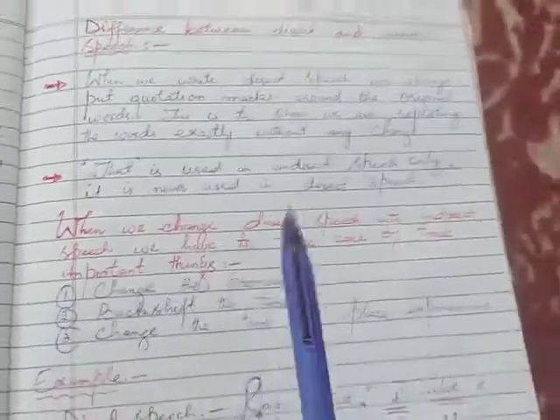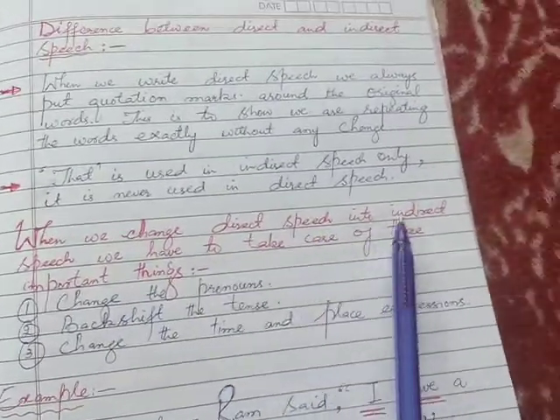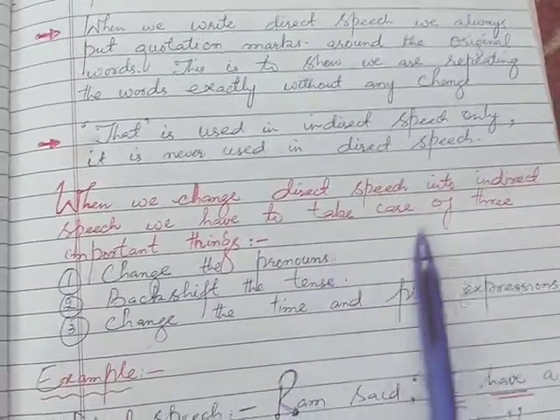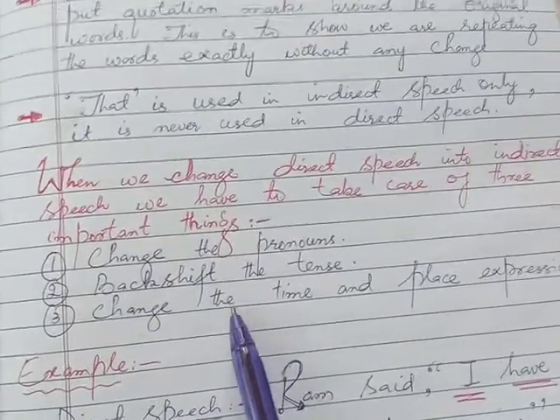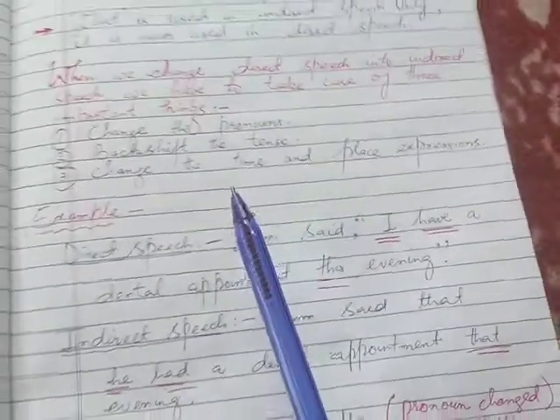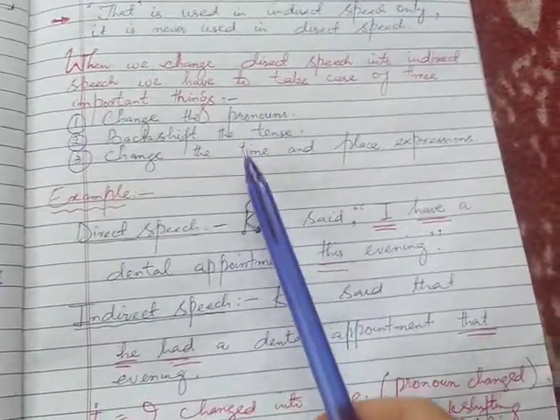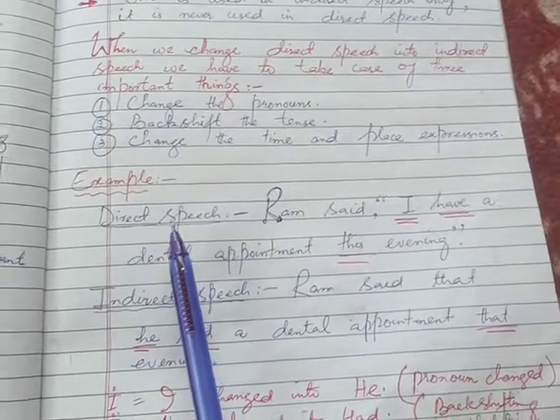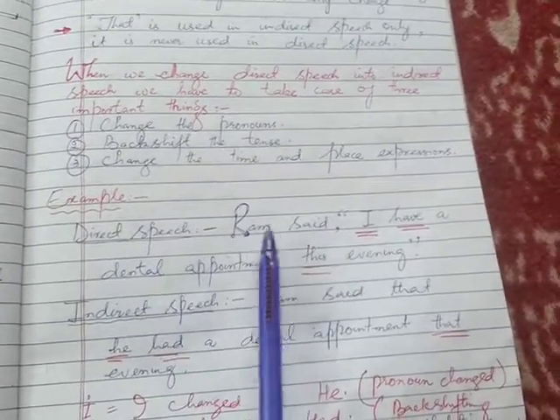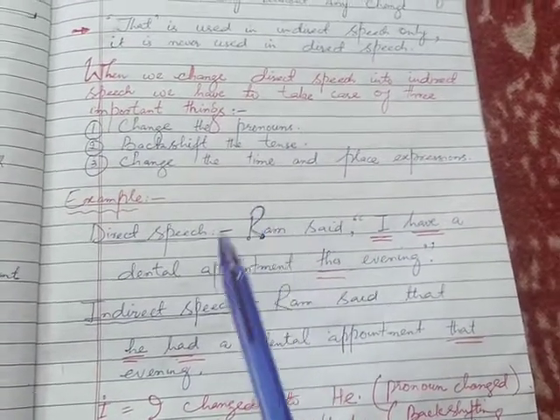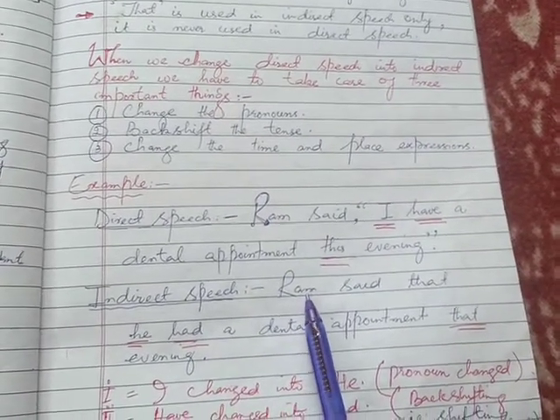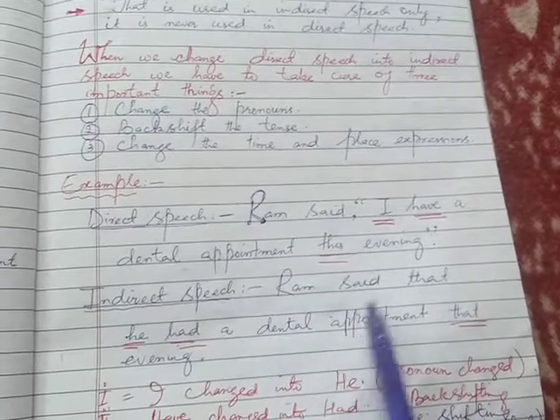Okay, dear students, when we change direct speech into indirect speech, we have to take care of three important things: change the pronouns, backshift the tense, and change the time and place expressions. With the help of this example, I will make these three important things clear to you. Look here, my dear students. Direct speech: Ram said, "I have a dental appointment this evening." When we change it into indirect speech, we will write like this: Ram said that he had a dental appointment that evening.